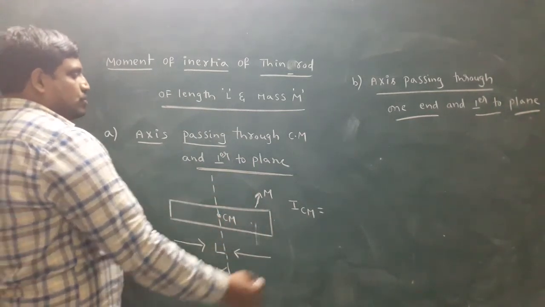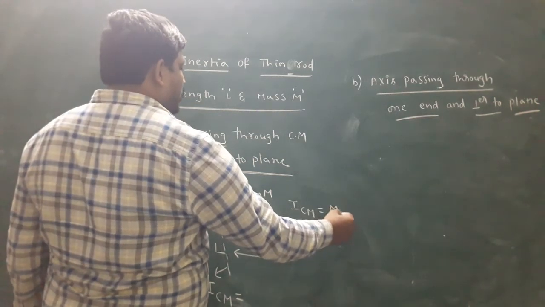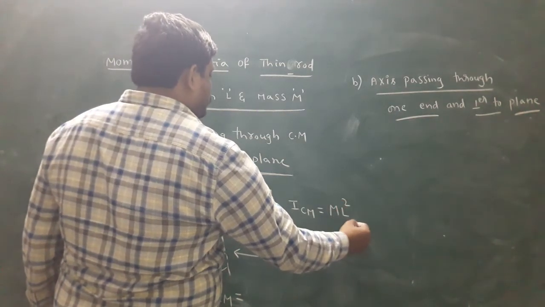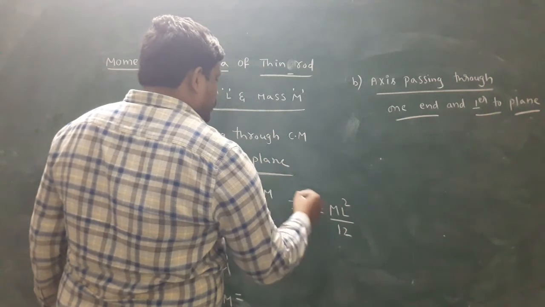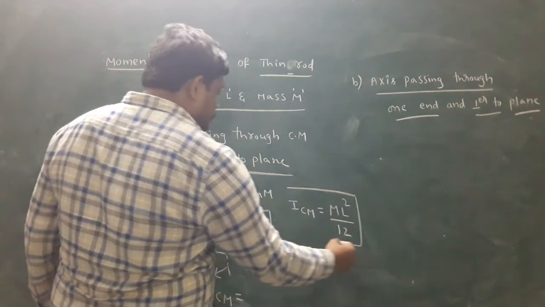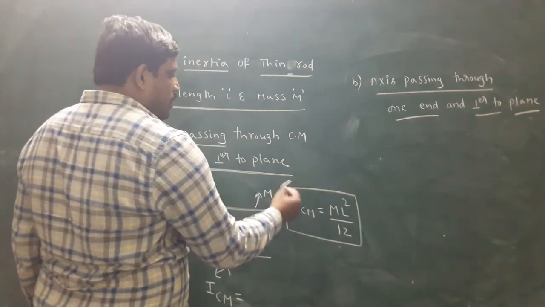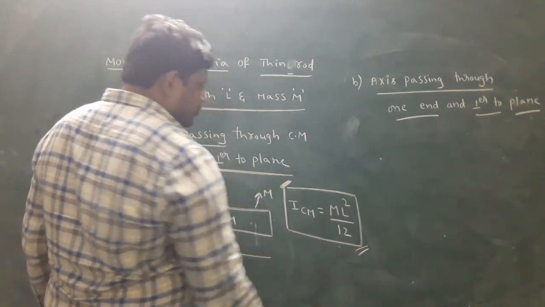For an axis passing through the center of mass, the formula is ML square by 12. This will be derived actually, but it is unnecessary for now.